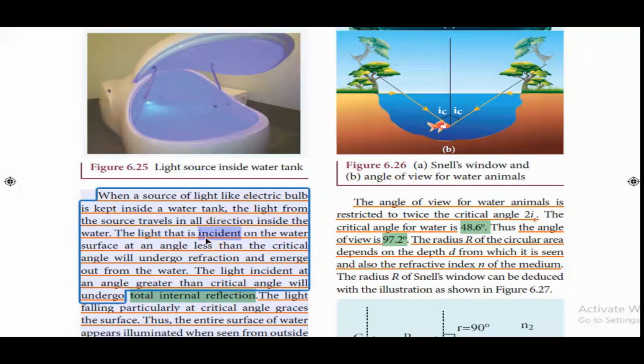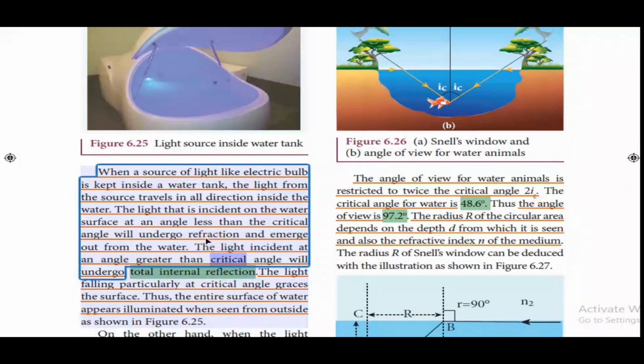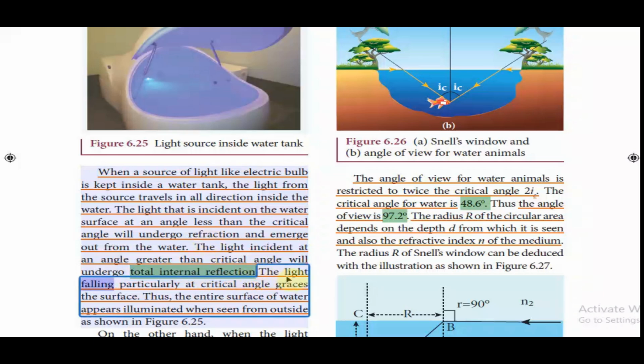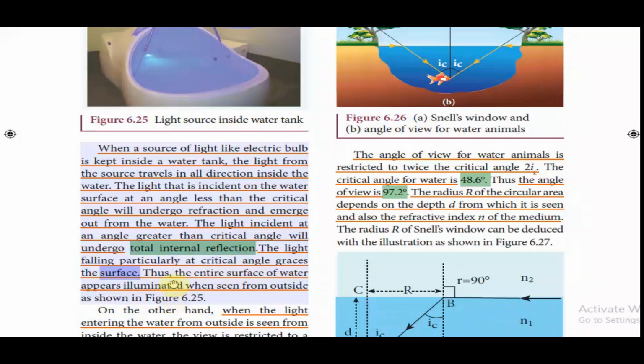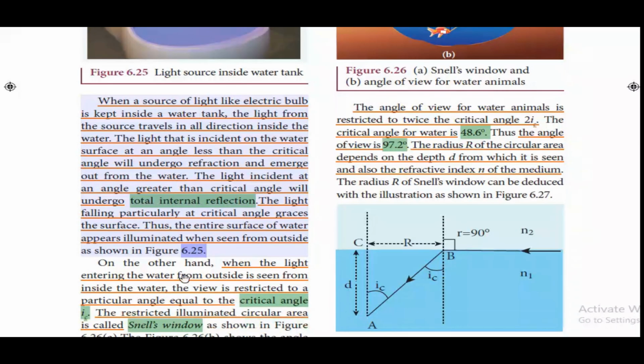The light that is incident on the water surface at an angle less than the critical angle will undergo refraction and emerge out from the water. The light incident at an angle greater than the critical angle will undergo total internal reflection. The light falling particularly at the critical angle grazes the surface. Thus, the entire surface of water appears illuminated when seen from outside as shown in Figure 6.25.